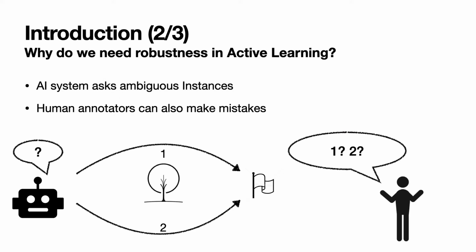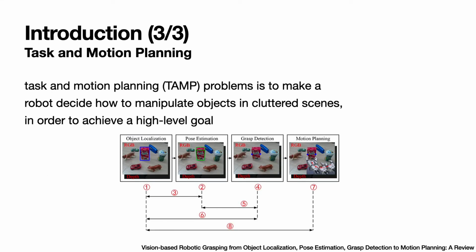Like in this example, say the robot has to avoid the tree and get to the flag. The robot will become ambiguous whether to go past 1 or past 2. However, the expert will be uncertain too, resulting in giving a noisy dataset. This project combines this robust active learning with task and motion planning. Like in this figure, to achieve a high-level goal, it divides each task into low-level goals and achieves them.